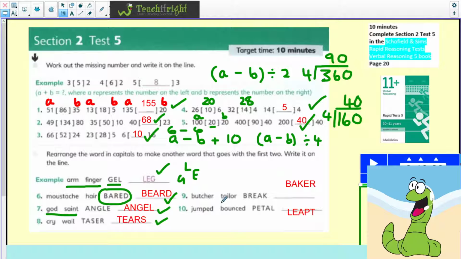Then we've got butcher and tailor and break. So if we reorder break, then a baker would go with those 2. And then jumped and bounced, and if we reorganise letters in petal, we can make leapt. So quite tricky, but it's kind of 2 things that could help you get to the answer. If you really can't work out the word from the 2 words on the left, then you've just got to reorganise those letters and see if you can make a word. But I think certainly those words will give you a big clue and a hint.